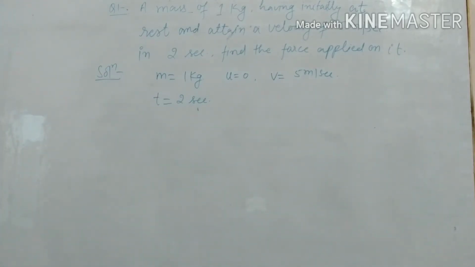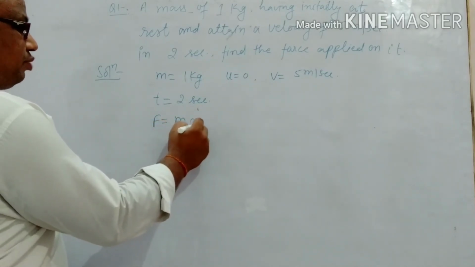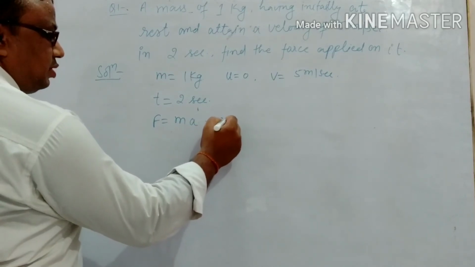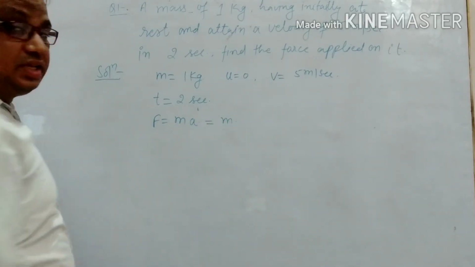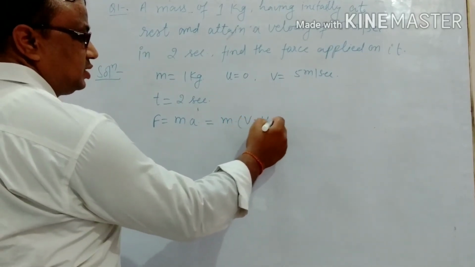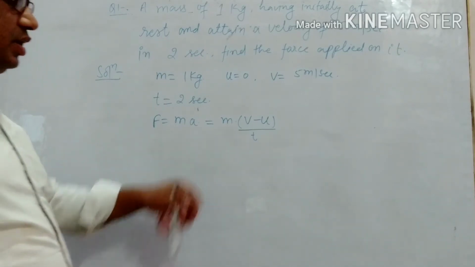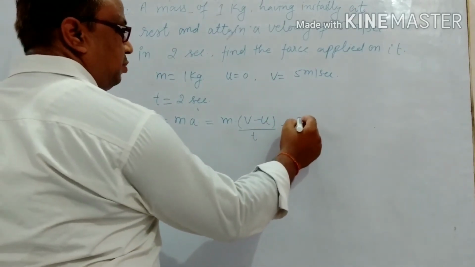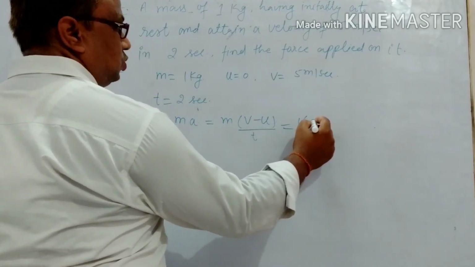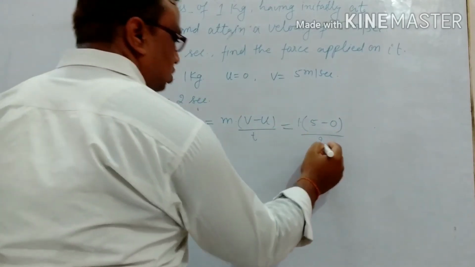So as we all know, force is mass into acceleration, and acceleration is change in velocity per unit time. So change in velocity means final velocity minus initial velocity, upon change in time t. So m is 1, v is 5, u is 0 and t is 2. Clear?